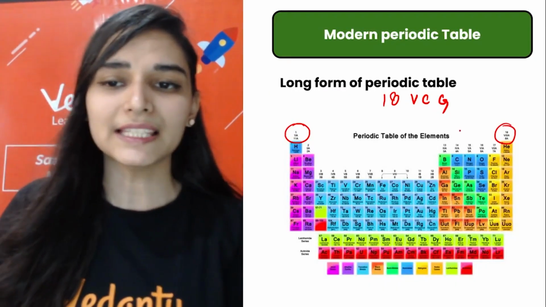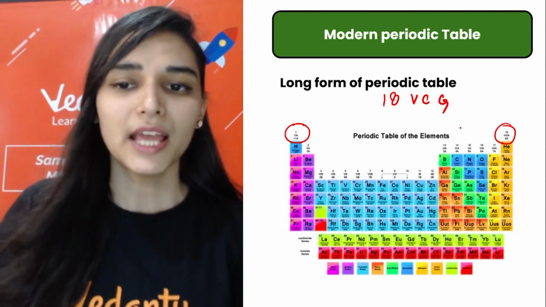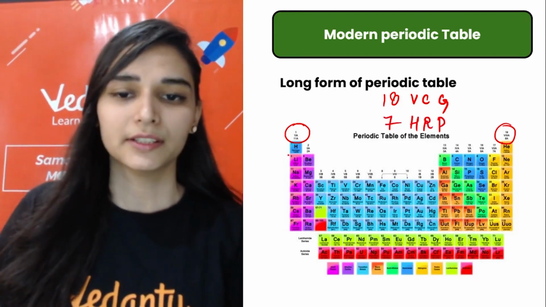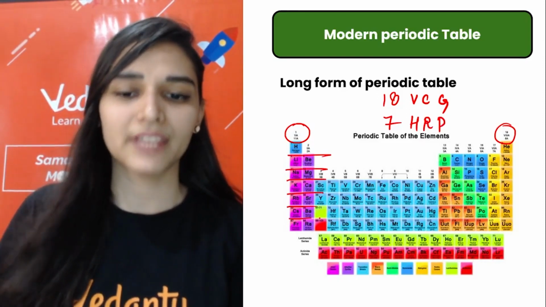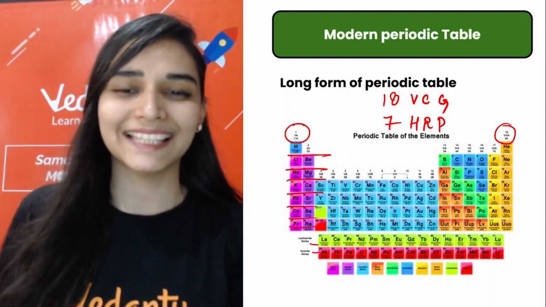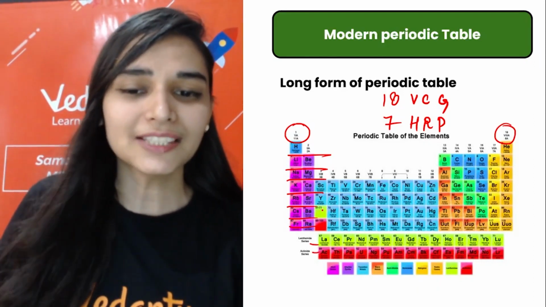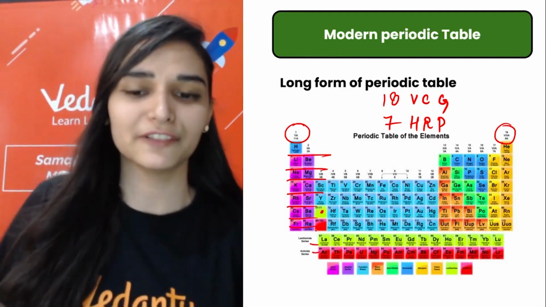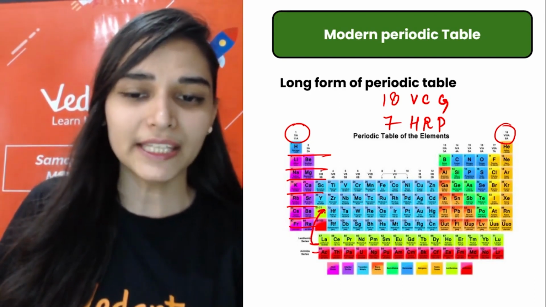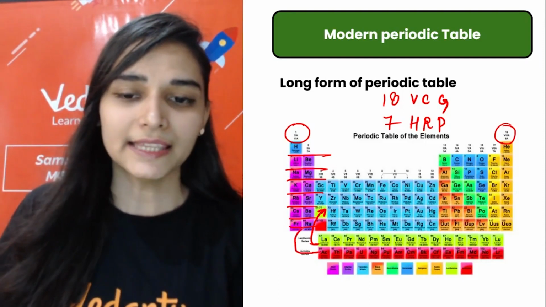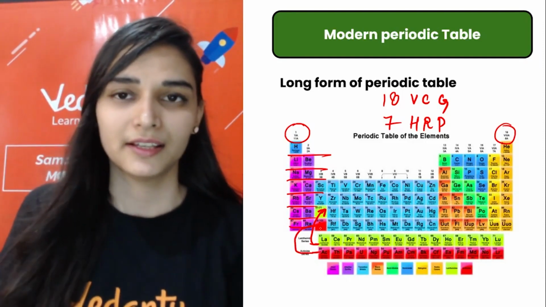यहाँ पर you can see 18 vertical columns known as groups and there are 7 horizontal rows that are known as periods. 1 2 3 4 5 6 7. ये मत बोलना मैम 8 and 9th. Lanthanides and actinides, they are a part of 6th period and 7th period respectively. ये सारे lanthanides यहाँ पर ही हैं. Why they are kept separately we will discuss in the next class, and these actinides lie here.